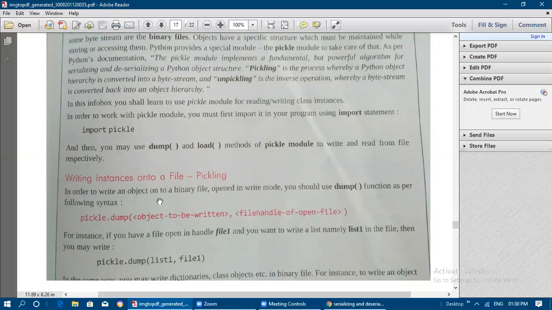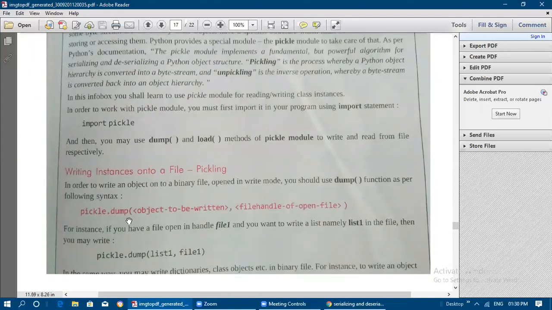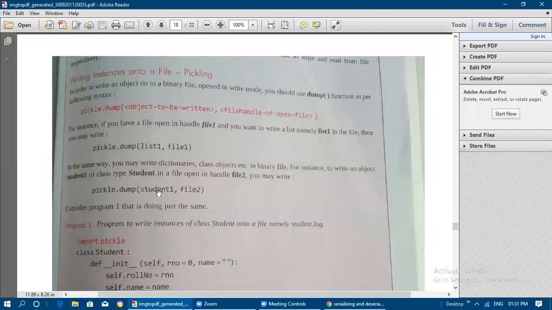In order to write an object into the binary file, whenever we are creating an object of the class, and that object needs to be written to the binary file, the file should be open in write mode, and you should use the dump function as per the following syntax. So what syntax do we need to use for writing the contents to the binary file? pickle.dump, that is, the module name we have imported, dot the dump method, and then opening parenthesis, the object to be written. Which object you want to write, either a list or a class student object.